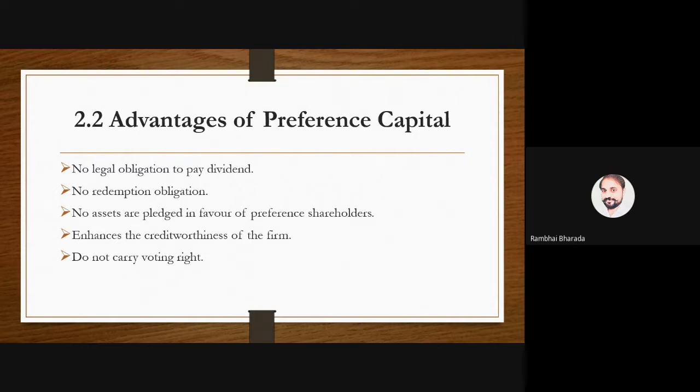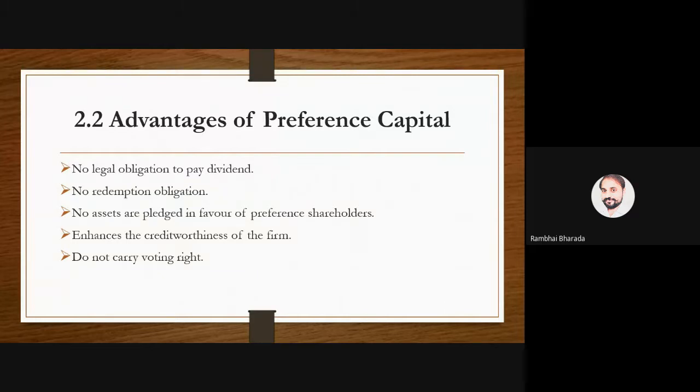Number two, no redemption obligation except for one type of shares, the redeemable preference shares. There are no rules and regulations to buy back the preference shares.